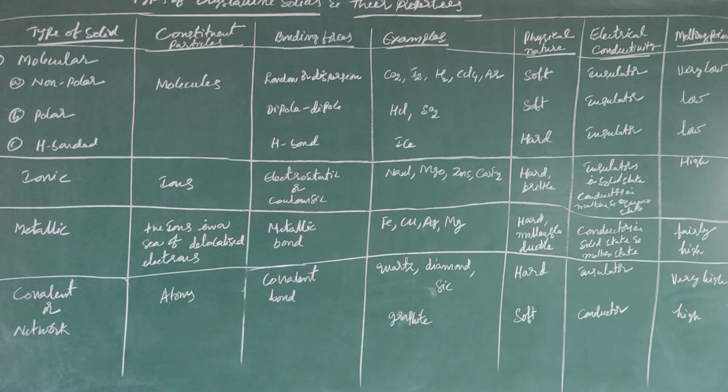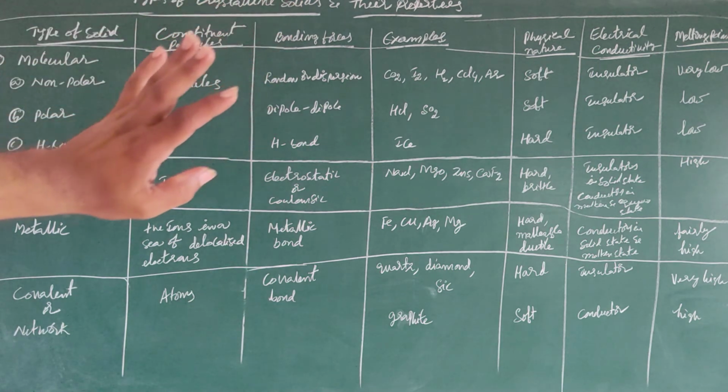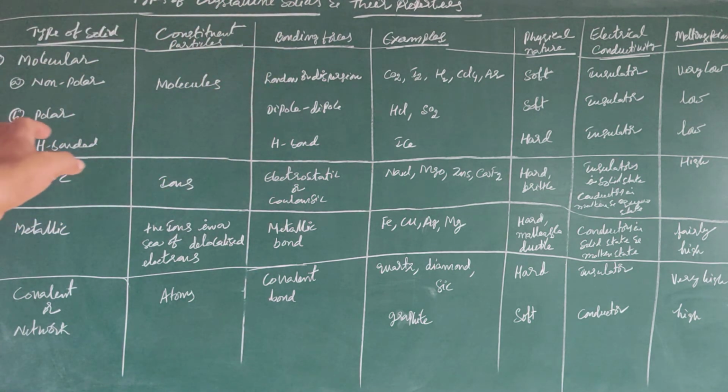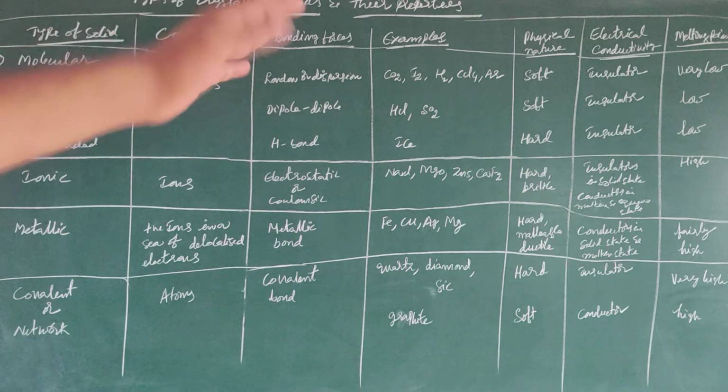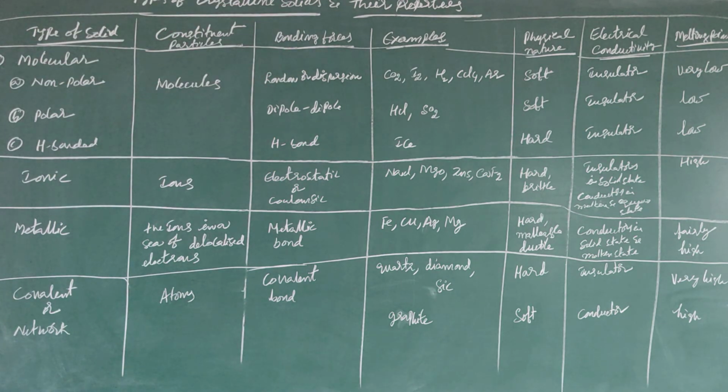Next, if you observe the melting points, generally molecular solids have low melting points, and particularly non-polar solids have very low melting points. In the case of ionic solids, they are very strong and hard, and they have a high melting point because they have strong electrostatic forces of attraction.